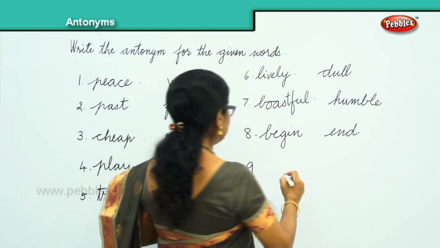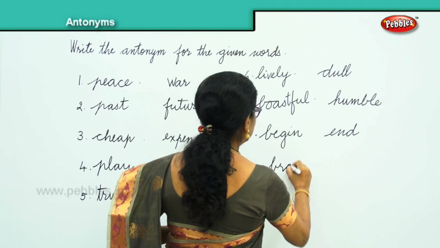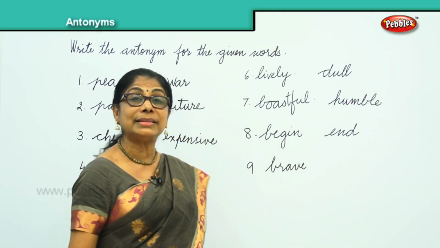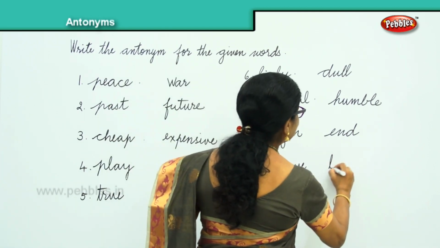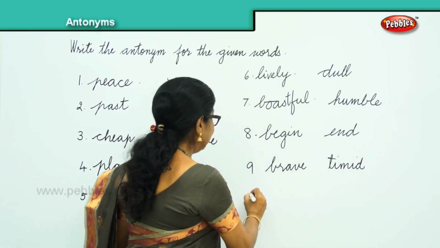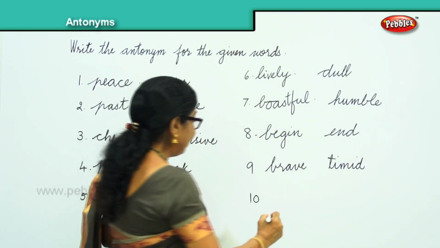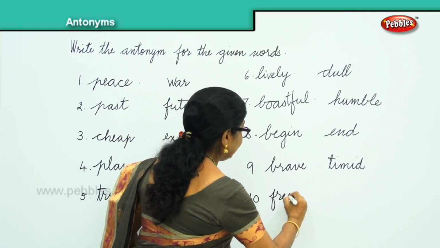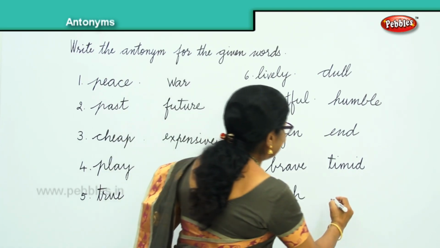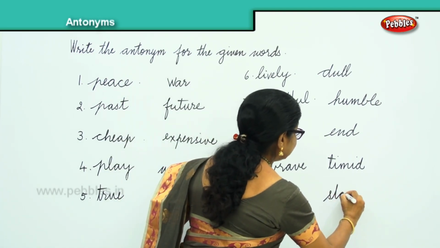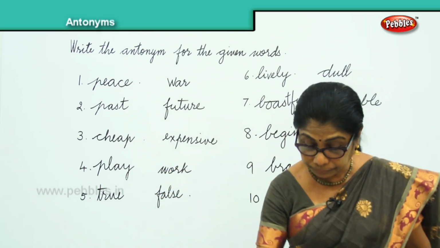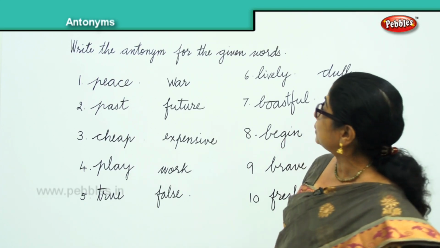And then another word, brave. Some children are very brave. Some soldiers are brave. Some children are brave, others are very timid. Brave, timid. And finally we have another word, fresh. Eat fresh food, don't eat stale food. Stale. Let's look at all the antonyms here. We found lots of antonyms.